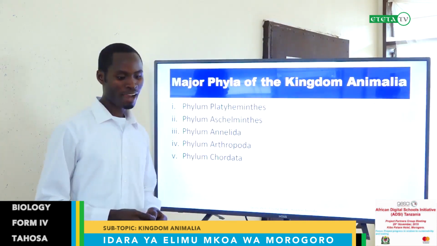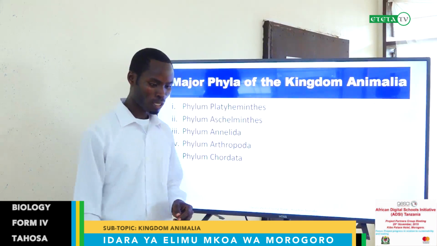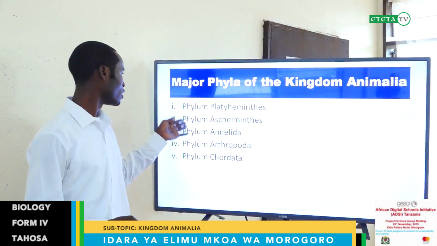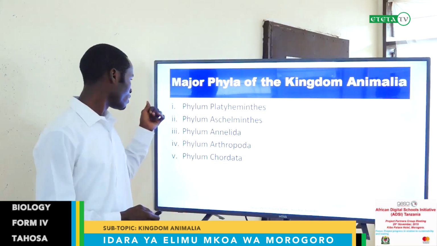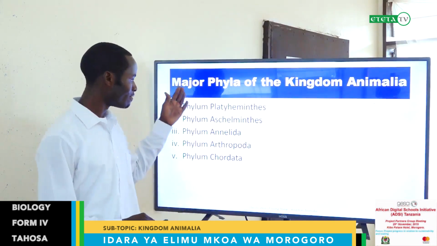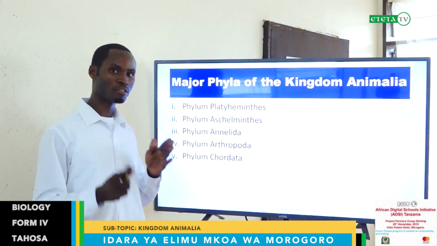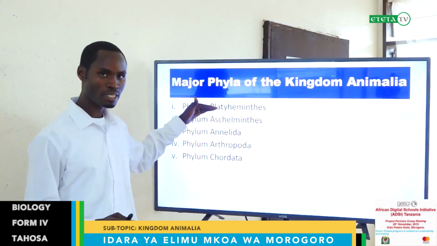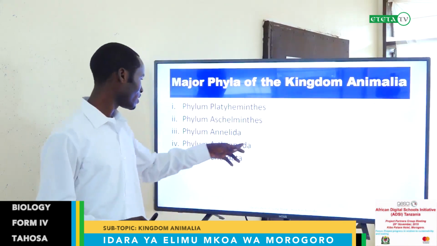And the major phyla of the kingdom Animalia. What are the major phyla of the kingdom Animalia? Kingdom Animalia has these 5 major phyla: Phylum Platyhelminthes, Phylum Nematoda, Phylum Annelida, Phylum Arthropoda, and Phylum Chordata. These are the 5 phyla under the kingdom Animalia. For today, we are going to cover 3 of these: Platyhelminthes, Nematoda, and Annelida. And in the next class, we will cover the other 2.